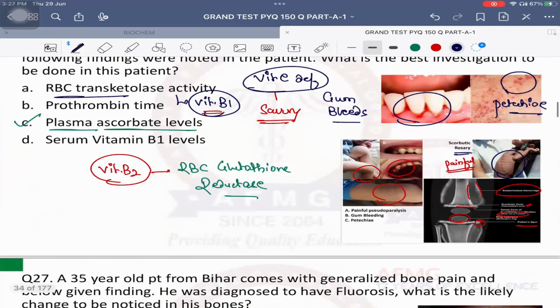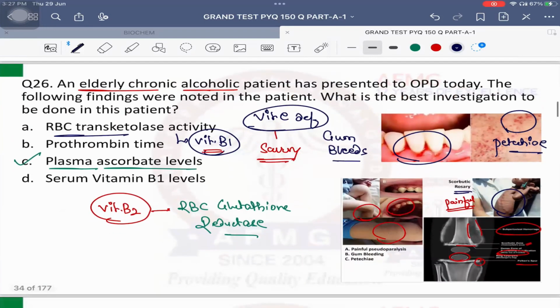याद रखना, chronic alcoholic patient. A lot of people might have thought कि vitamin B1. जरूरी नहीं है. Important, chronic alcoholic patient is having deficiency of multiple vitamins and multiple minerals in the body. Okay. So please remember, chronic alcoholic patient agar mention karte, he can have multiple mineral and multiple vitamin deficiencies that you need to be aware of.